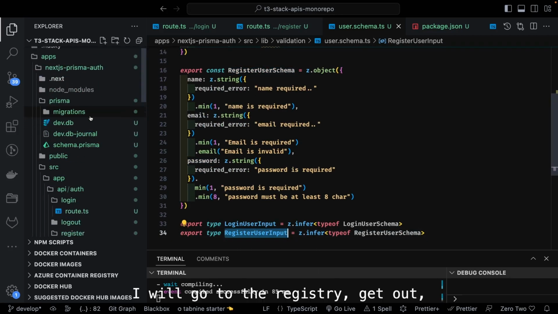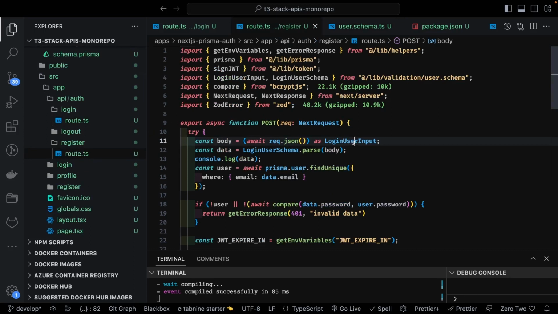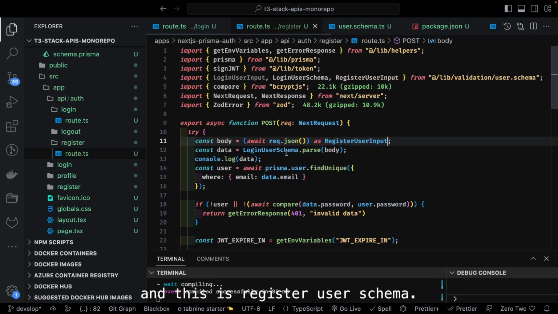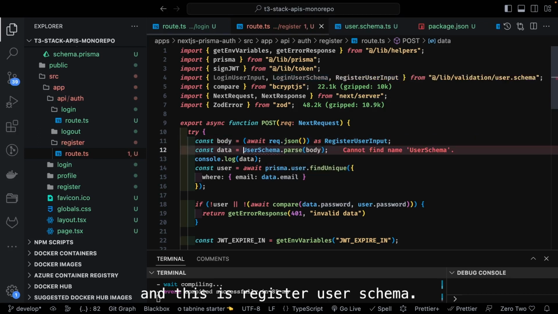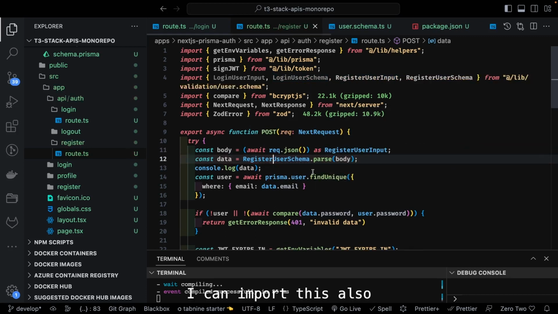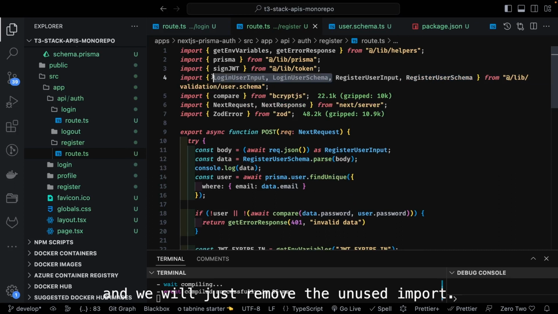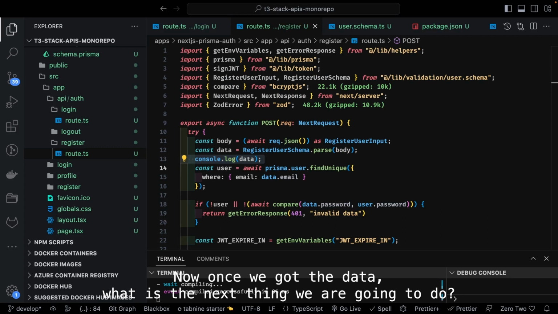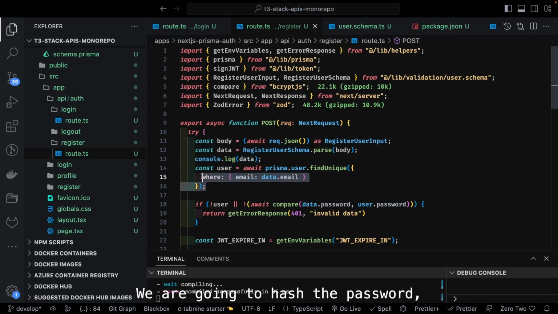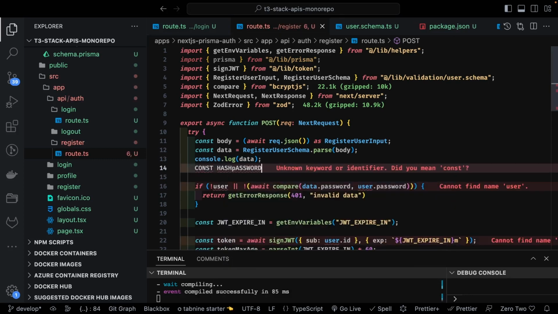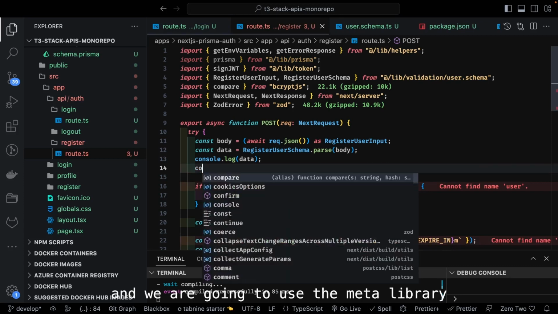I will go to the register API routes. So it's the register user input. I will import these things, and this is the register user schema. I can import this also, and we will remove the unused imports. So here what we are doing is, first we got the data. Now once we got the data, what is the next thing we are going to do? We are going to hash the password. const hashPassword, and we are going to use the bcrypt library for it.